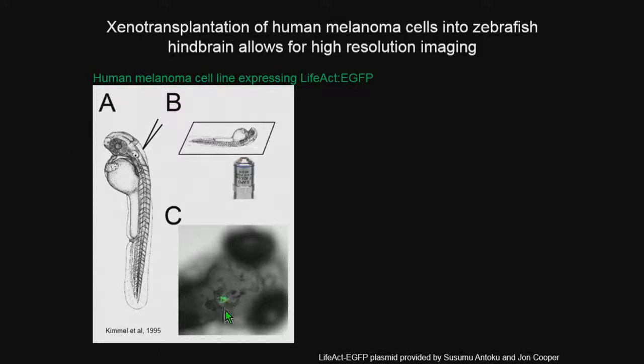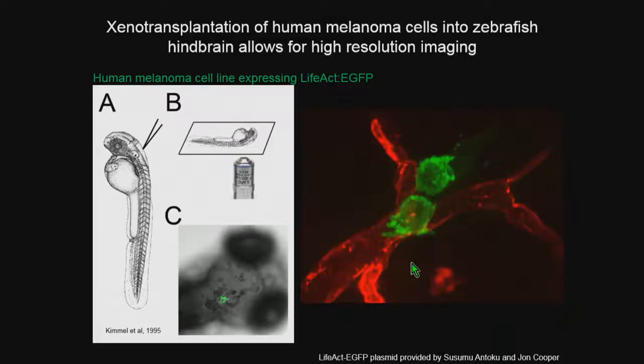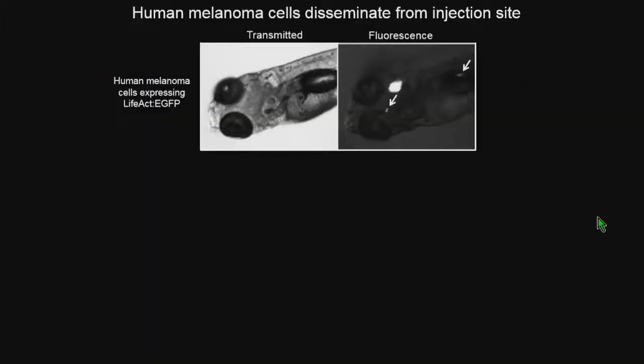So here it is at low magnification, a green tumor cell in the skin of the fish, and here at high resolution, where this human melanoma cell is expressing LifeAct, to look at actin, and you can resolve subcellular structures as this tumor cell is associating with the zebrafish vasculature. Okay, so importantly, when we do transplant these melanoma cells in, they do disseminate. Here are two examples of dissemination.